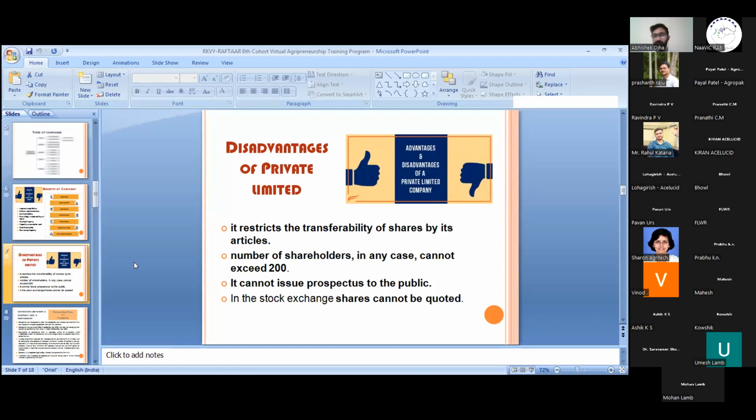which I must say are not too many, but all these disadvantages are related to each other. In the big picture, there are only one or two disadvantages on my side if I am incorporating an organization as a private limited company.